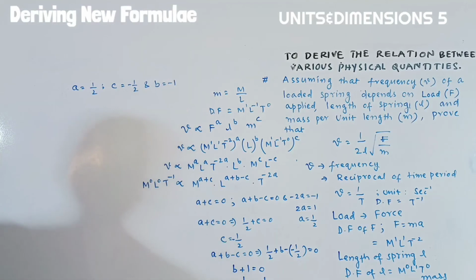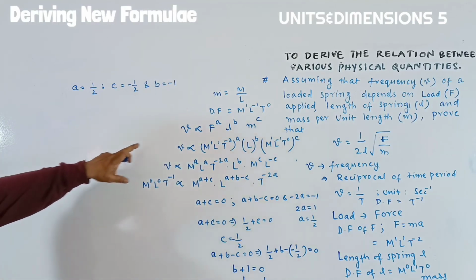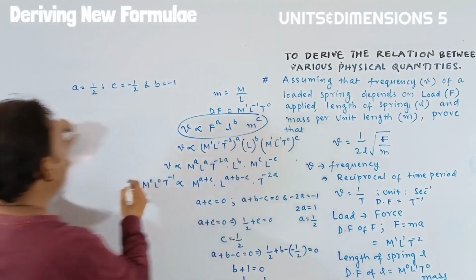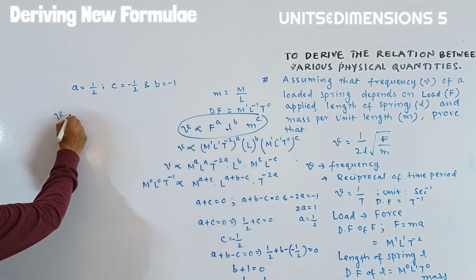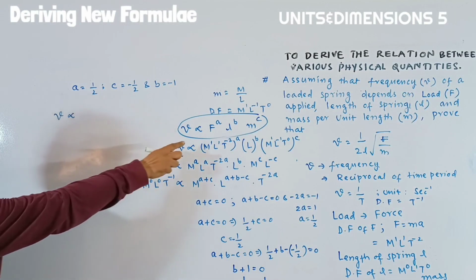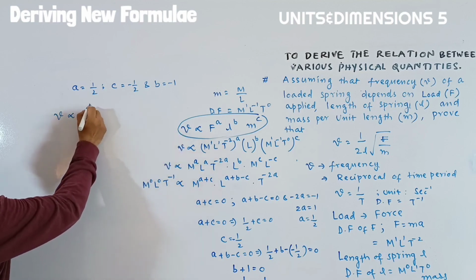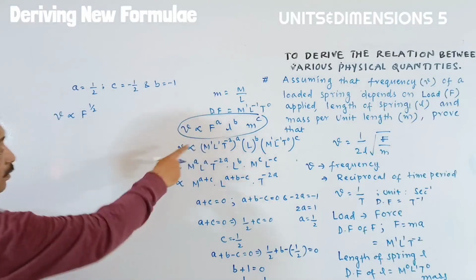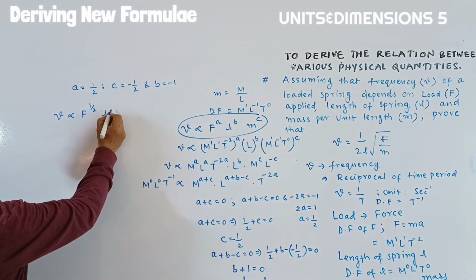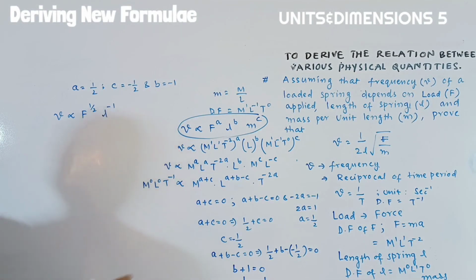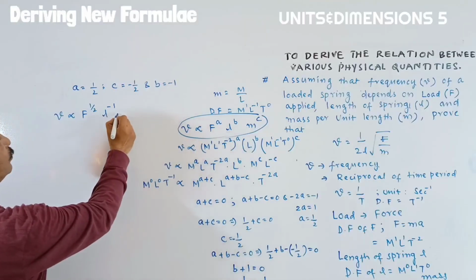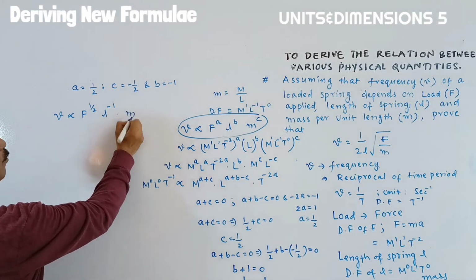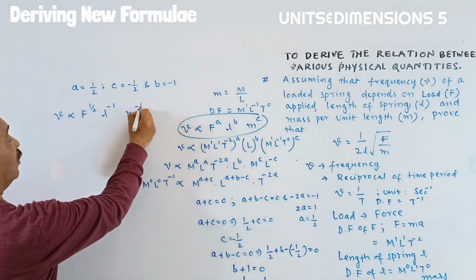Okay, students, now we have to substitute all this in this relation. That is, nu is proportional to force to the power of half, L to the power of minus 1, and M has a power of minus half.